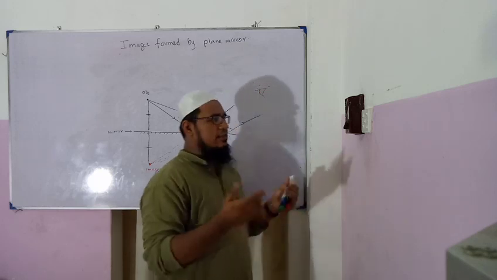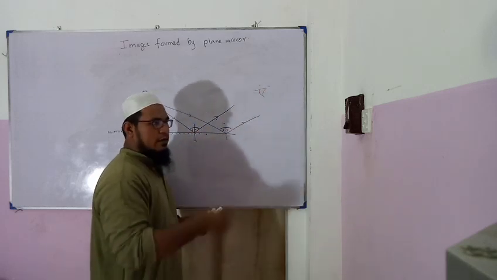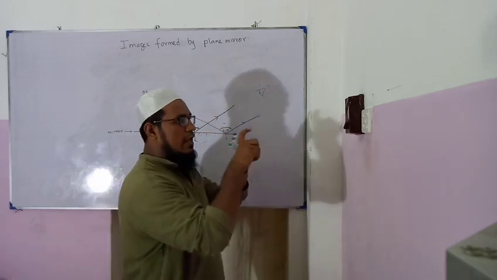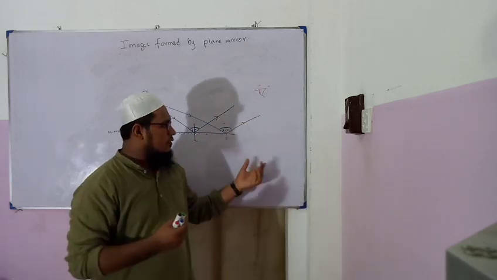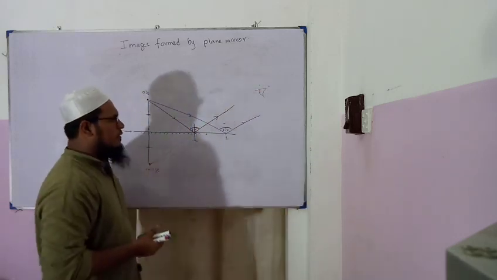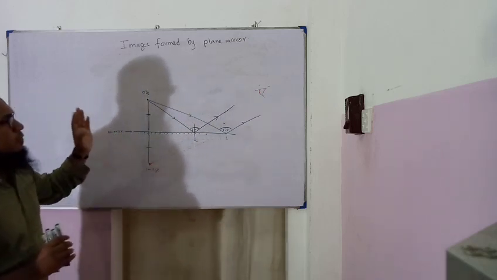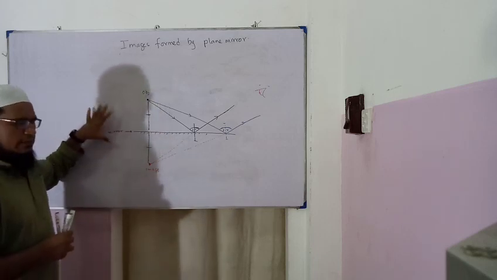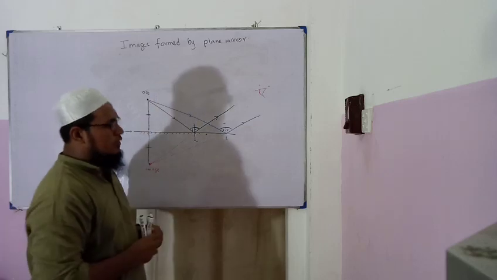Nowadays the siren is there, everything is there, but it is still present. When you go in front of the hospital, if there is an ambulance, just see how they have written the word ambulance on the front side of the vehicle. Yes, that's the only situation where there is a problem with lateral inversion. In any other situation, there is no problem with that. So I hope you all understood about the images formed by the plane mirror. If there is any clarification to be asked, you can comment below, or you can give me a call directly.